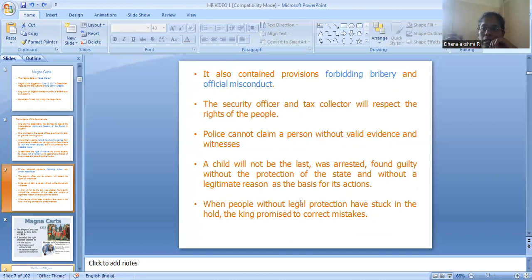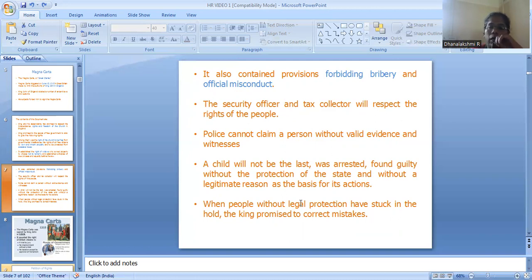This is the disadvantage, or drawback, of this document, where bribery can be forbidden, as well as the misconduct of the officials that has been done there. Also, another right given to the people is that the security officer and the tax collector should respect the rights of the people. That is clearly mentioned in this document.